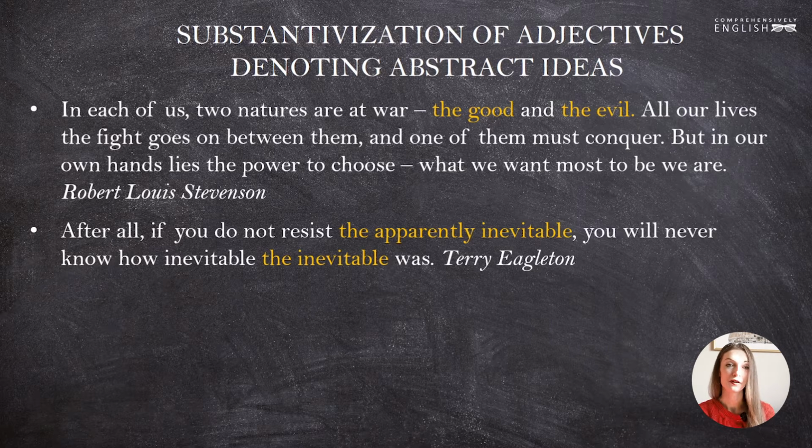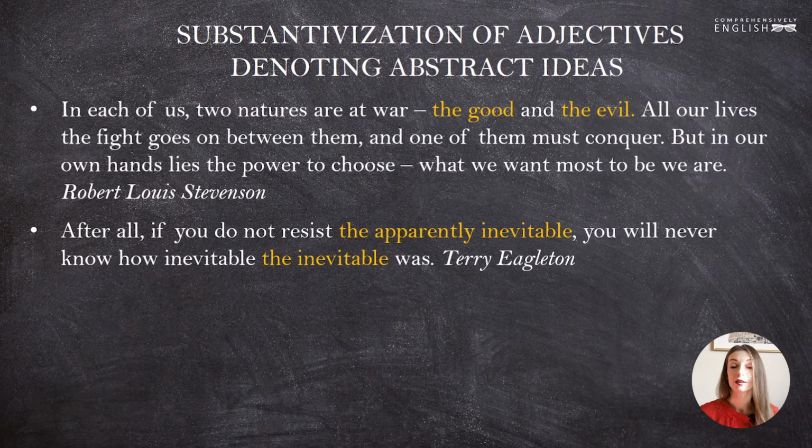Then, a little bit further, we find the same word functioning as an adjective. How inevitable the inevitable was. And this adjective inevitable precedes its substantivized version, the inevitable. The inevitable is an abstract adjective. It stands for all those things that we cannot avoid in life.